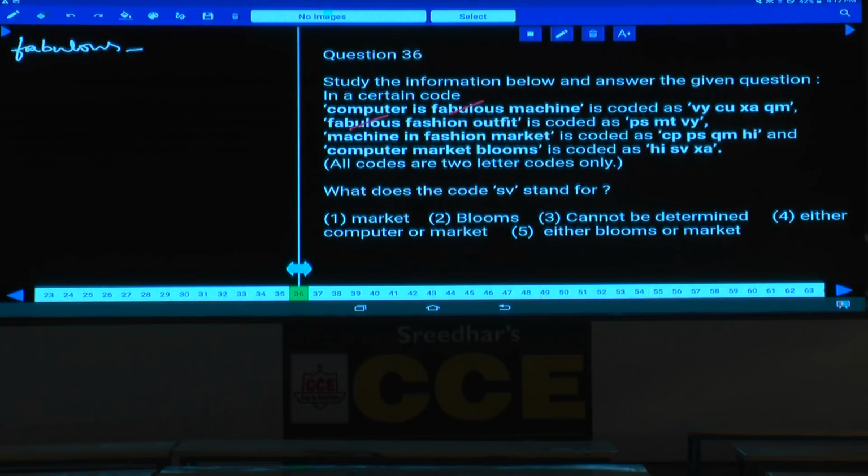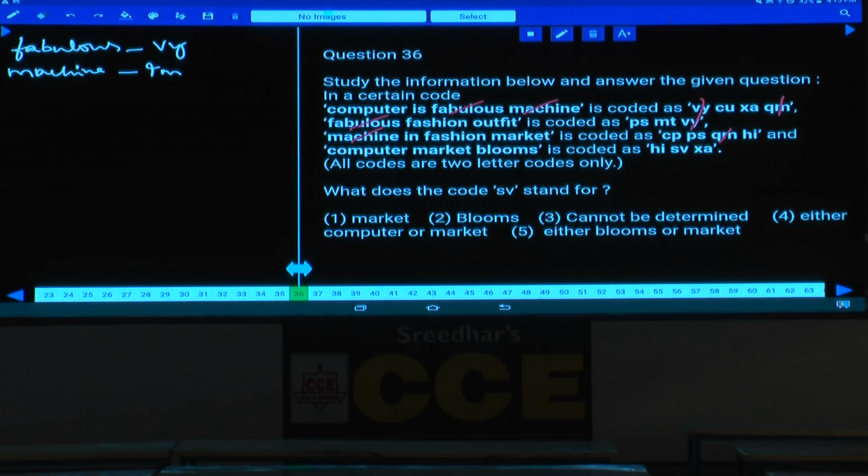Then which code is common here? PS, MT, VY. VY is common, and the code to the word fabulous is VY. Then compare the first and the third. Computer is machine. Machine is the word which is common between these two. Then tell me what is the code which is common between these two. Now between the first and the third. CU, XA, QM. QM is common between these two, and the code to the word machine is QM.